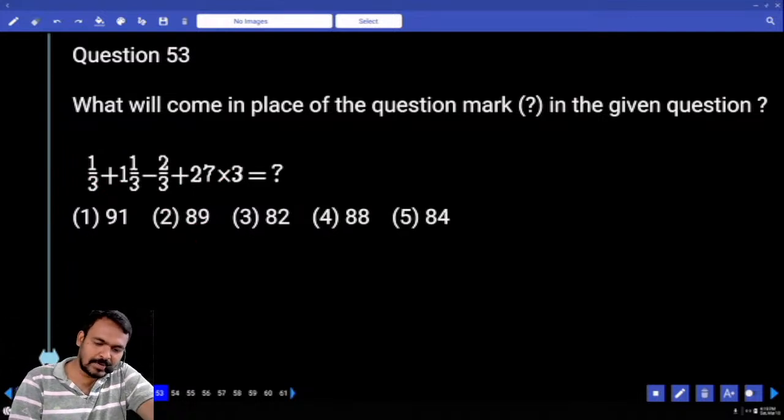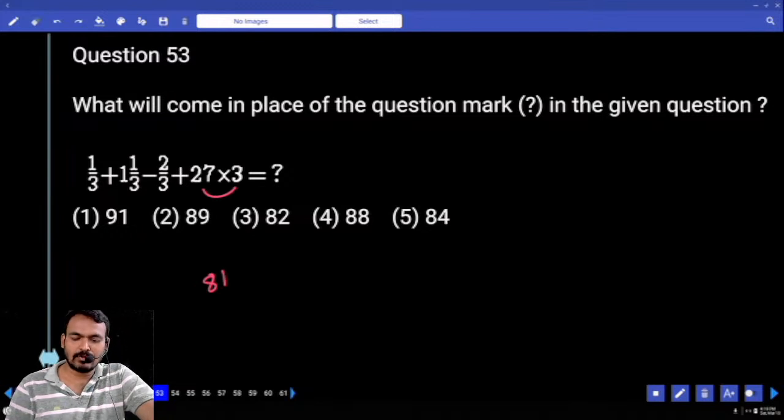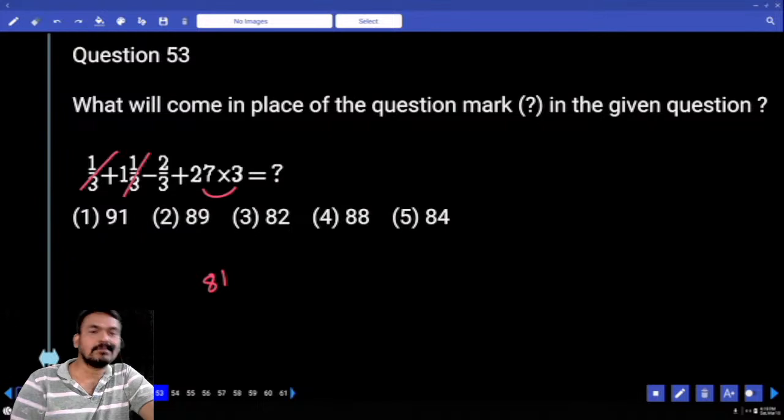Next 53. First priority left hand side 27 3s how much? 81. Then answer more than 81 or not? Okay. Plus 1 by 3 plus 1 by 3, 2 by 3 minus 2 by 3 cancel. Next 81 plus 1 how much? 82.